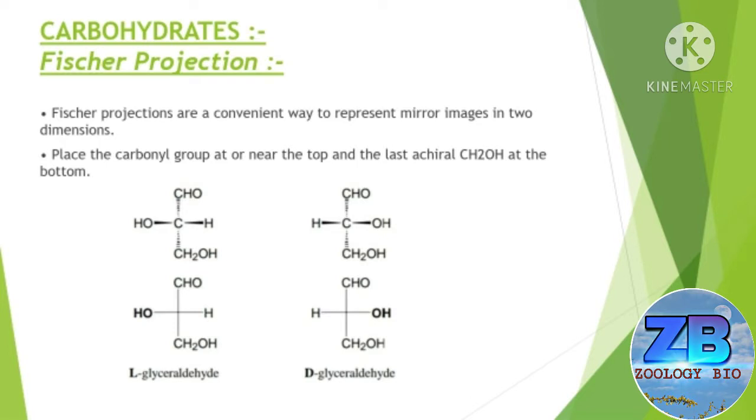And now let's have a look at the Fischer projections. Fischer projections are a convenient way to represent mirror images in two dimensions. Place the carbonyl group at or near the top and the last achiral CH2OH group at the bottom. You can see here on the slide L-glyceraldehyde and D-glyceraldehyde and how the Fischer projections form.